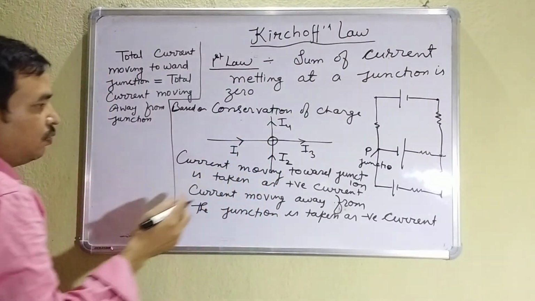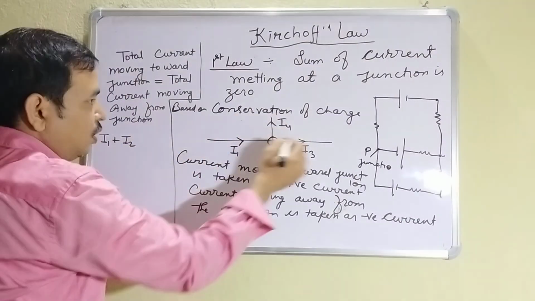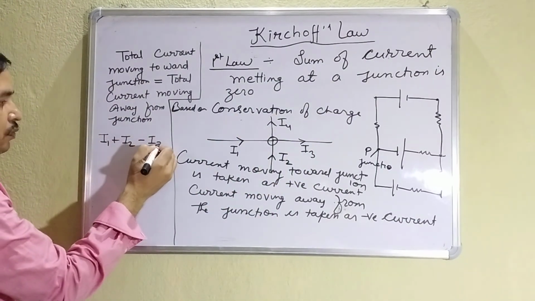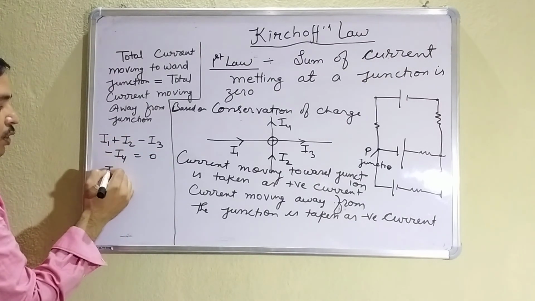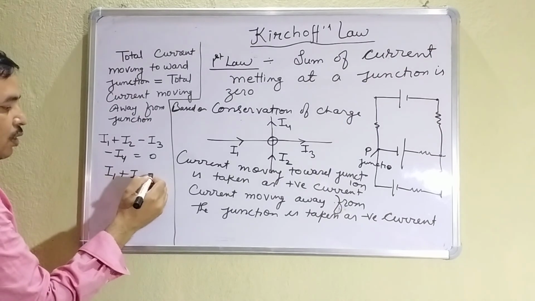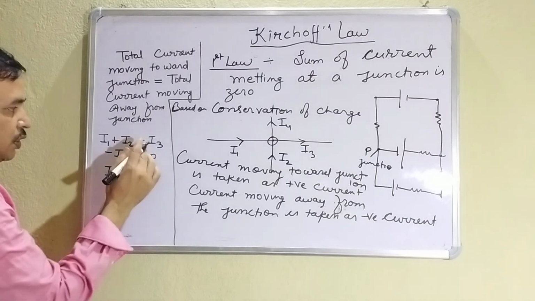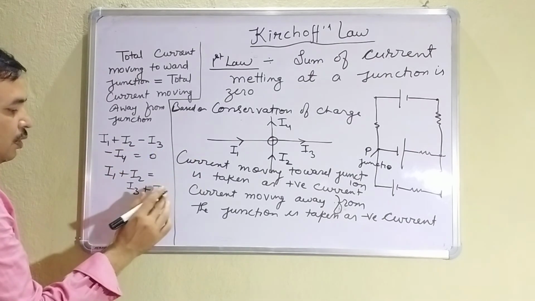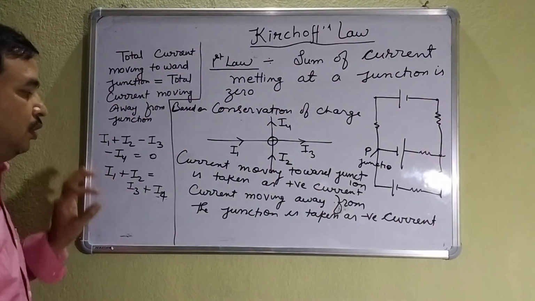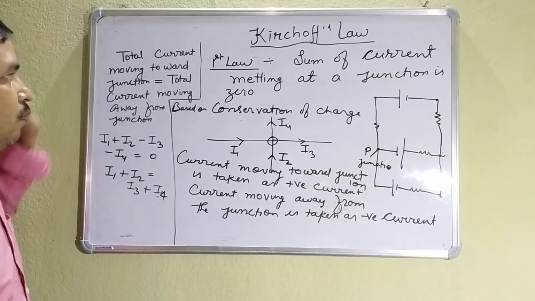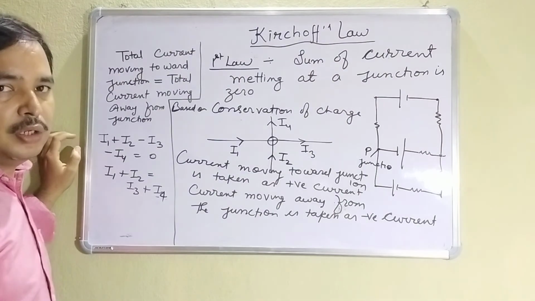The current which is moving toward the junction is positive, so these two will be positive. And current moving away is taken as negative. And what is the sum of all the current? Zero. So I1 and I2 is the total incoming current toward the junction, and I3 and I4, this minus will go to this side and it will become I3 plus I4. What are I3 and I4? Current leaving from the junction. So the current moving toward the junction will always be equal to the current moving away from the junction.